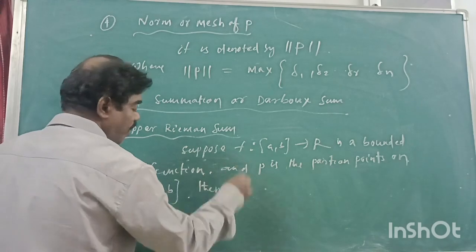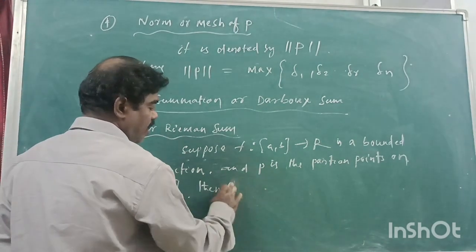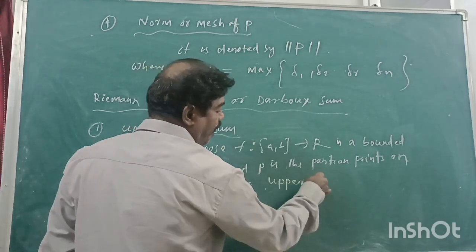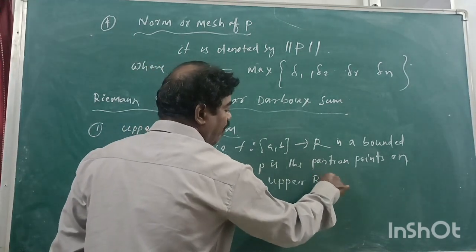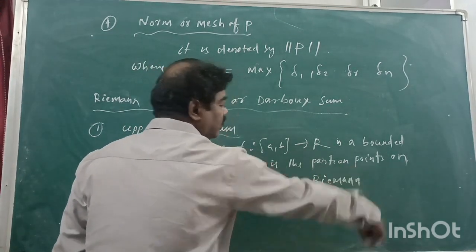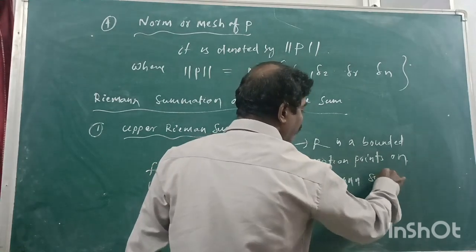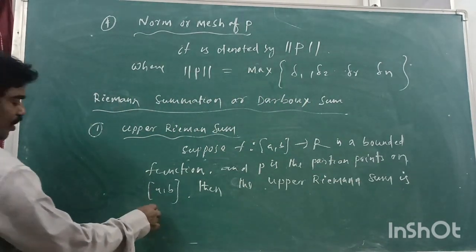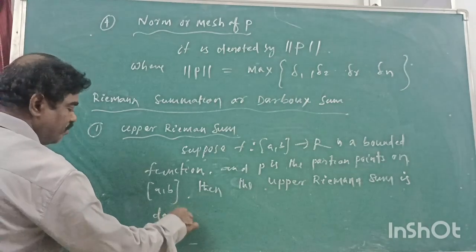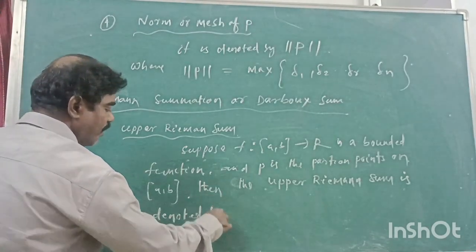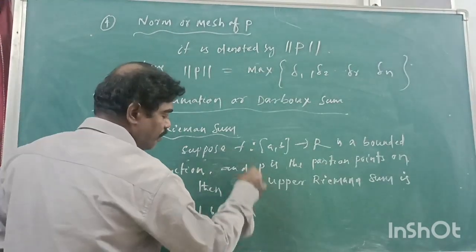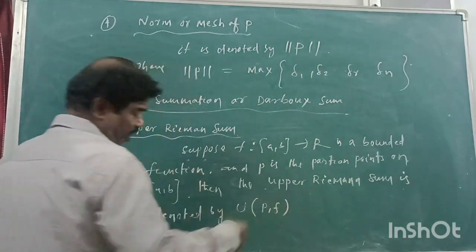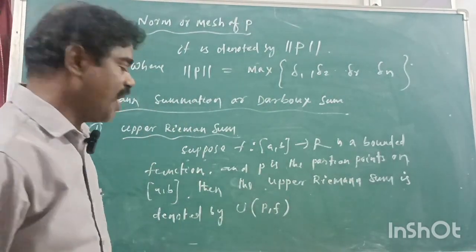Then the upper Riemann sum is denoted by U(P, f), or you can write U(f, P). Both are the same, right?